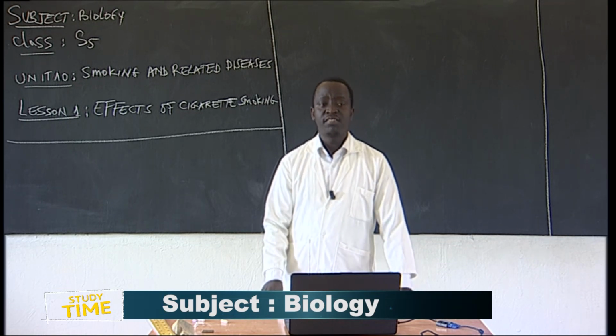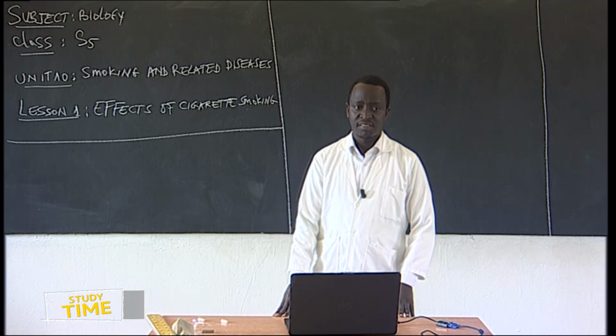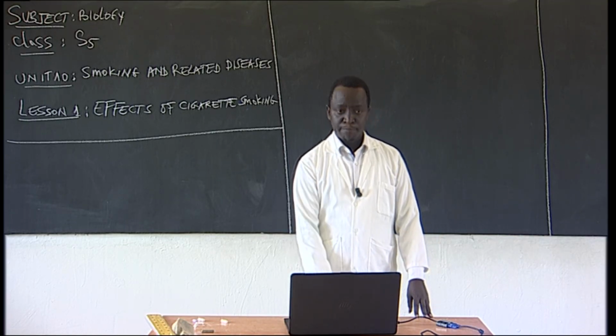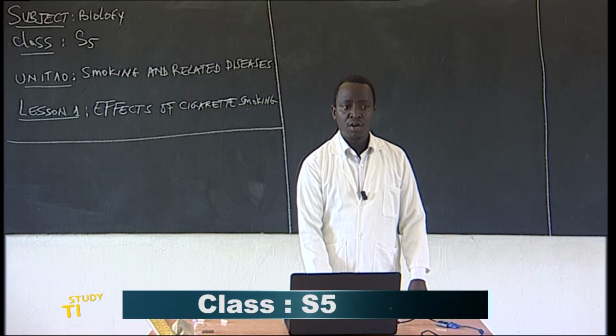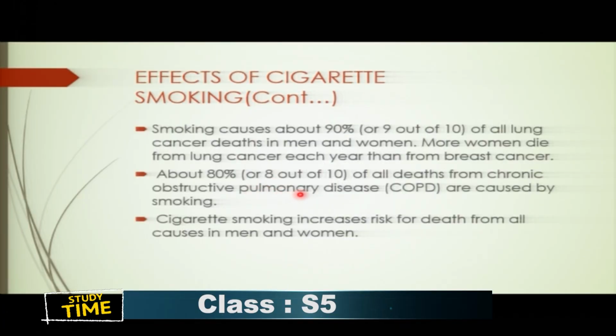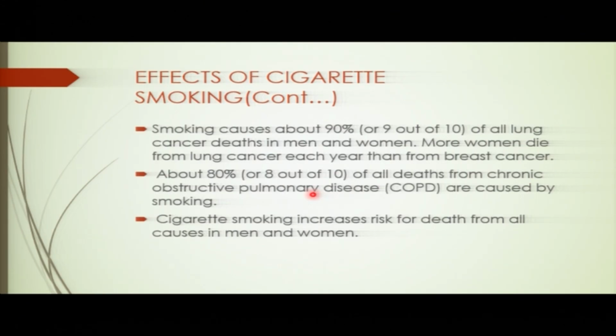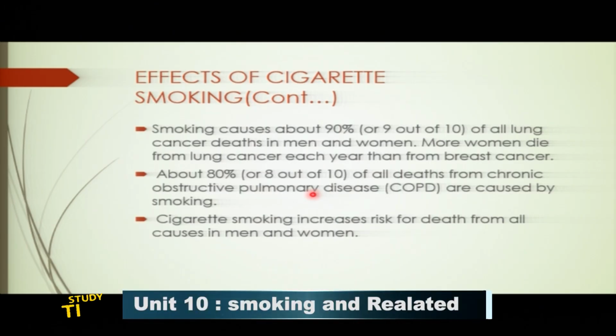While about 8% of deaths are caused by chronic obstructive pulmonary diseases caused by smoking. So this COPD, chronic obstructive pulmonary disease, is also a serious disease that happens due to smoking.